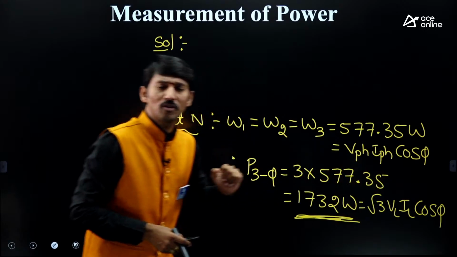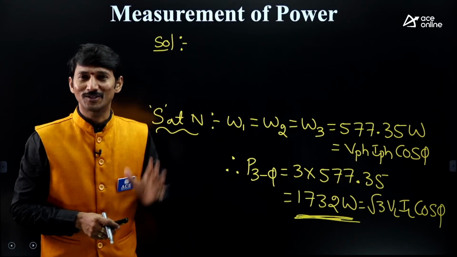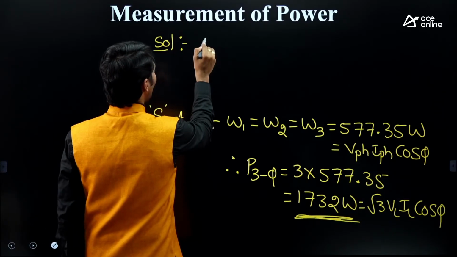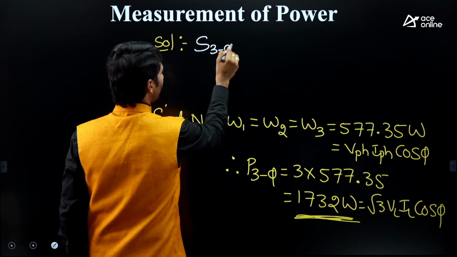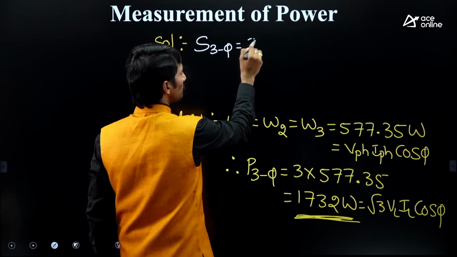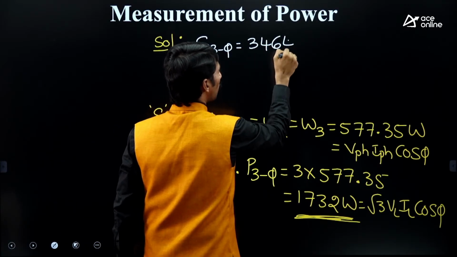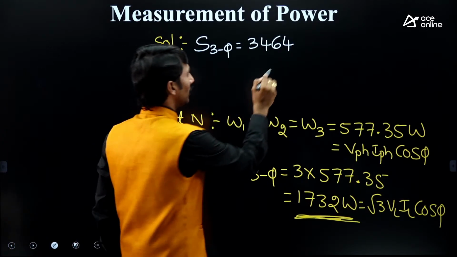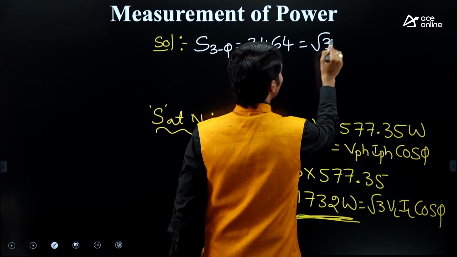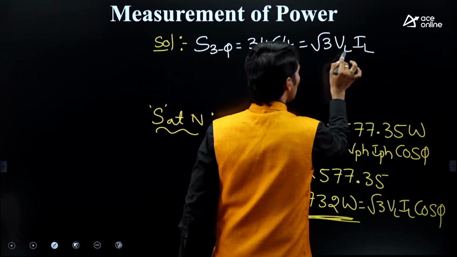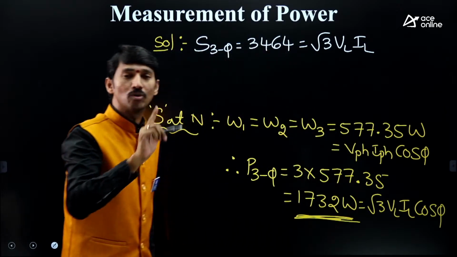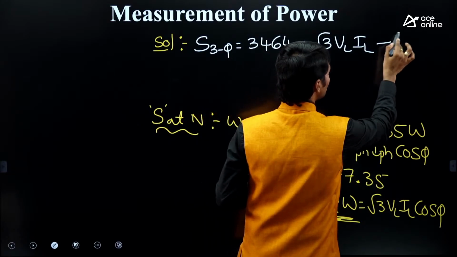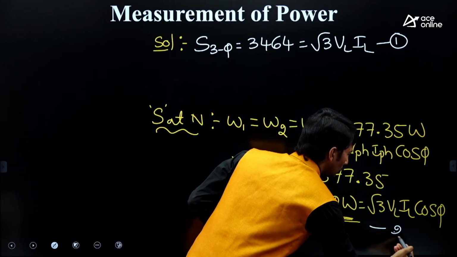One more data is given: the apparent power S three phase is 3464 volt ampere. The three phase apparent power formula is root 3 VL IL volt ampere. So simply root 3 VL IL. This is equation 1, and this is equation 2, for example.